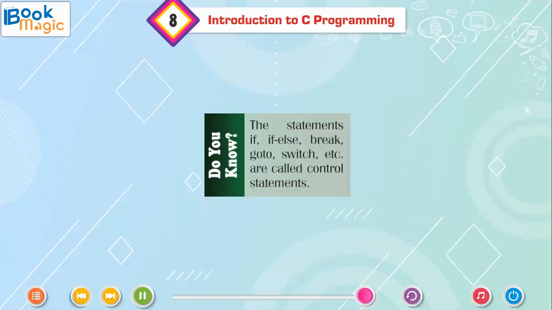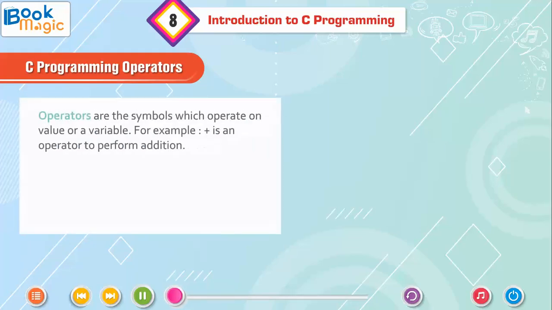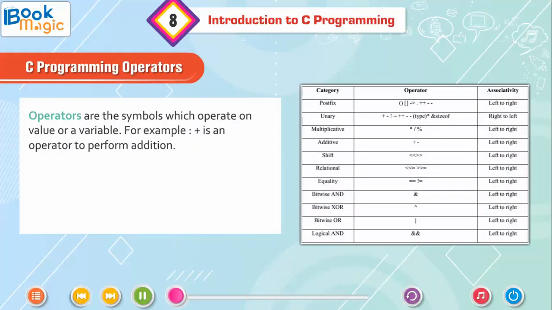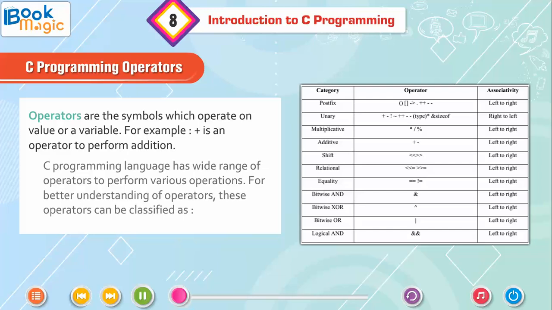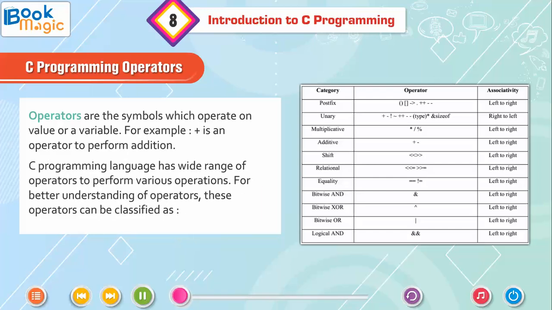Do you know? The statements if else, break, goto, switch, etc. are called control statements in C programming. Operators are the symbols which operate on a value or a variable. For example, plus is an operator to perform addition. The C programming language has a wide range of operators to perform various operations.